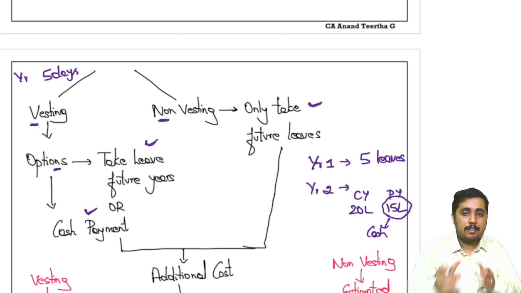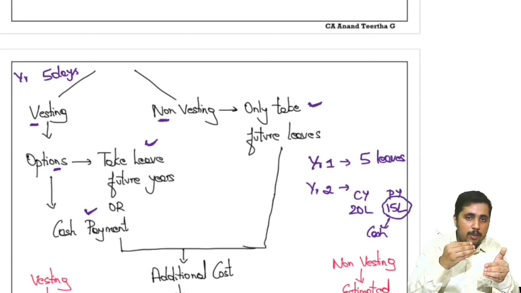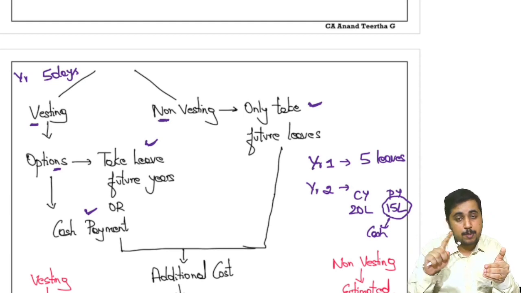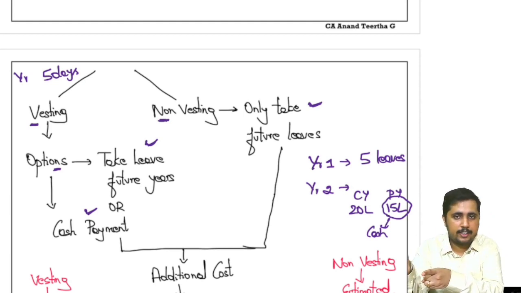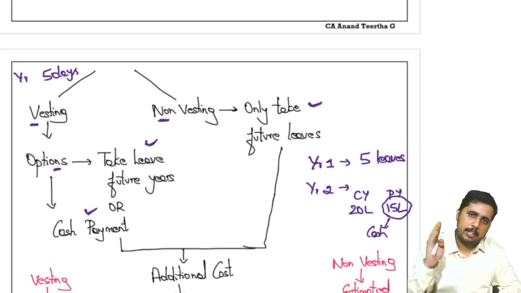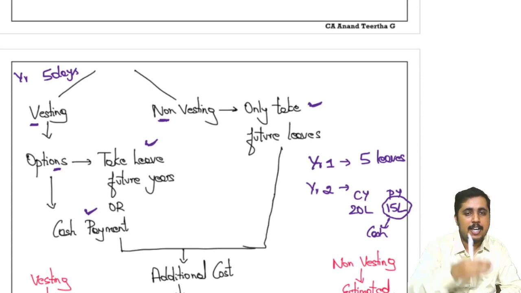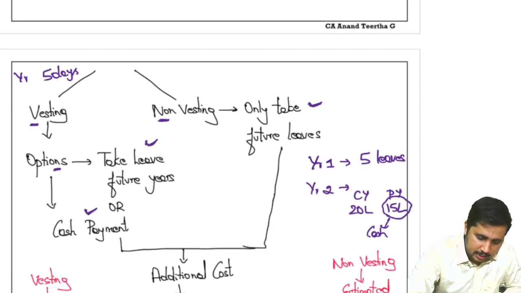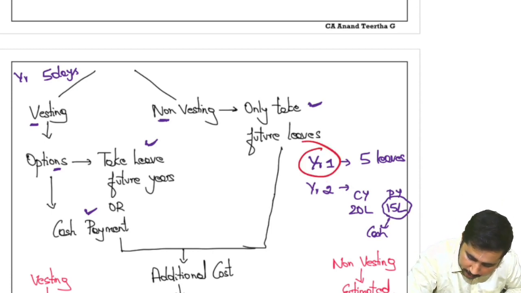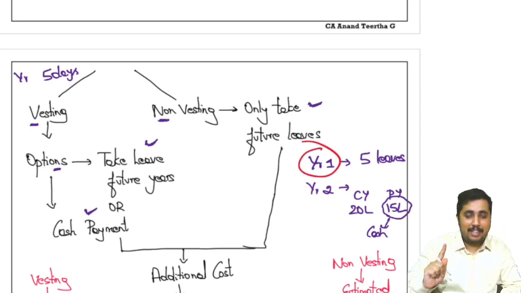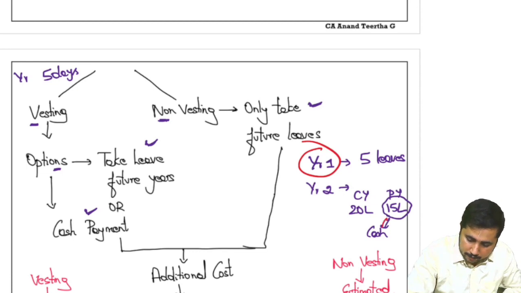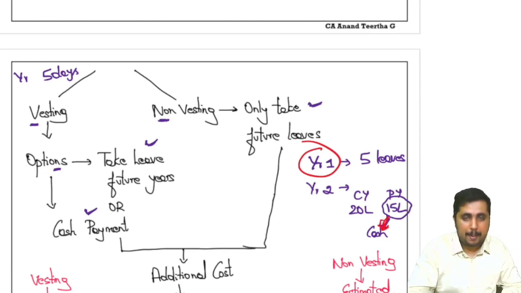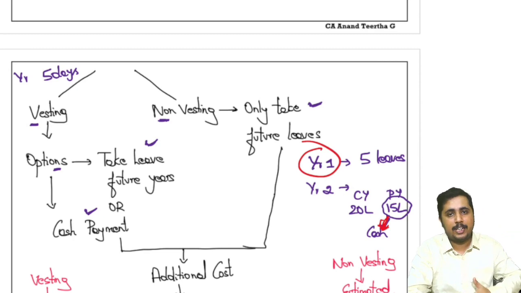Think about it. Year 1, he took only 5 days leave, he has 15 days leave, which means that he has worked for extra 15 days. He was not allowed to work, but he still worked for 15 days. That is getting carried forward to next year. So when the services were rendered, the services were rendered in year 1. Therefore, whatever payment might arise, or he takes future leave, etc.